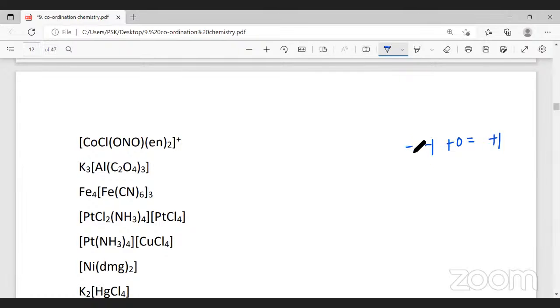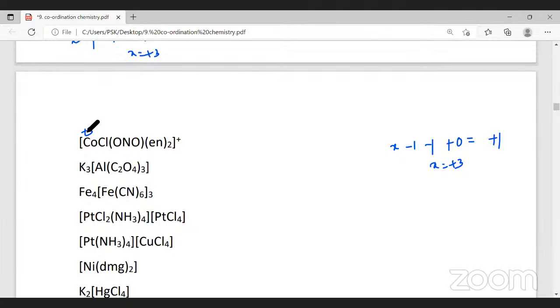And chloride is -1. Cobalt is what? X. So X will be equal to what? +3. The charge on cobalt here is +3. So what will be the name of this? It is a cationic complex. Since it is a cationic complex, only the ion is given there. So we will try to name this.